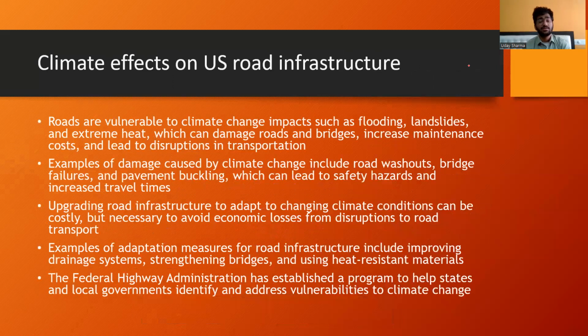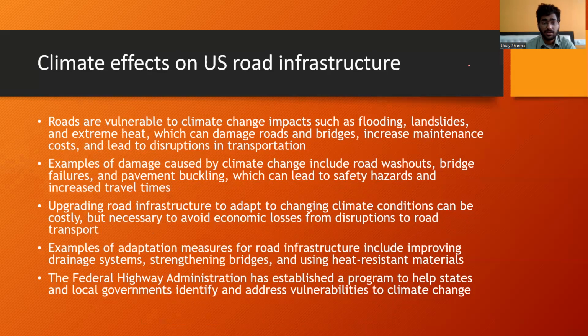Climate effect on US road infrastructure. Roads are vulnerable to climate too. Flooding, landslides, and extreme heat can be categorized as the three main reasons which damage most of the infrastructure. Due to the damaged roads and bridges, the maintenance cost increases, which leads to disruptions in transportation.